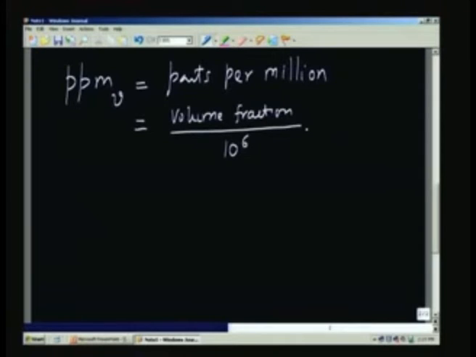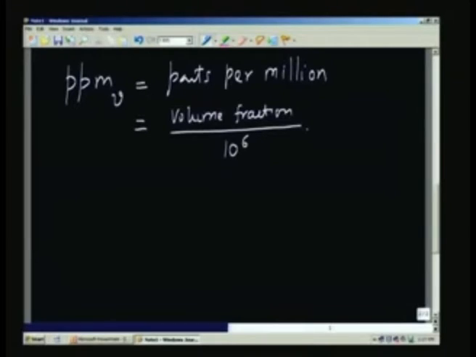The reason why I am going to take it in ppm in this particular form is because when we are talking about the presence of gases in the atmosphere or in exhaust gases and so on, the amount is very small. For example, carbon monoxide, the amount of carbon monoxide which is present in the atmosphere is so small that it is better to divide by 10 to the power of 6, so that you get it in terms of parts per million. So parts per million will be a whole number, that is the whole point.